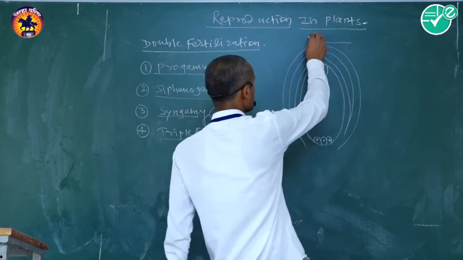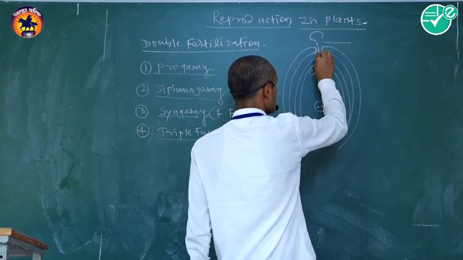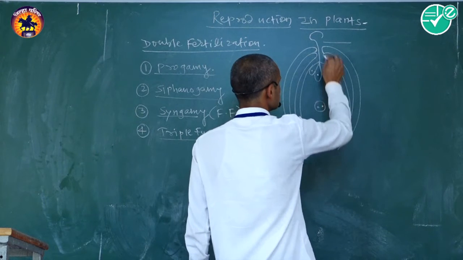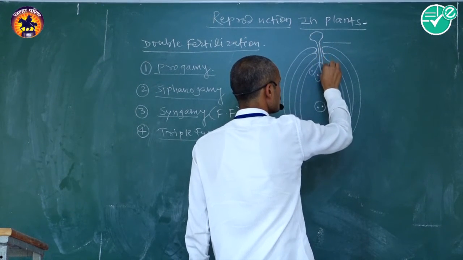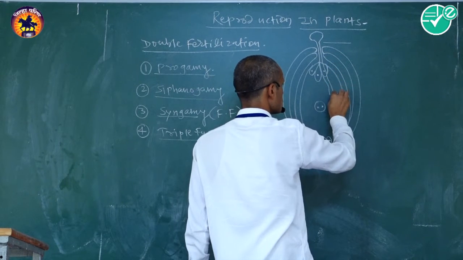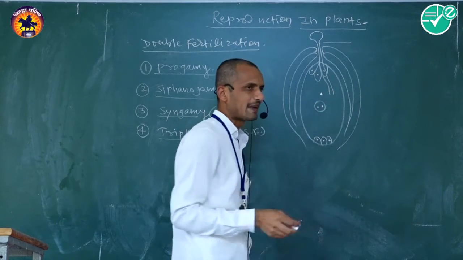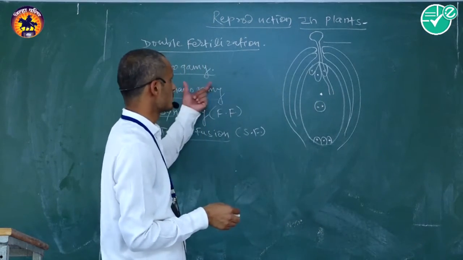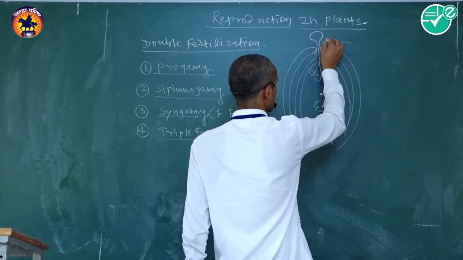This pollen tube enters inside the ovule through the micropyle. This process is commonly called progamy.